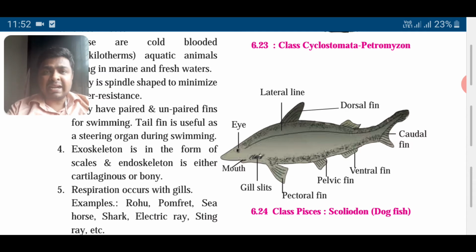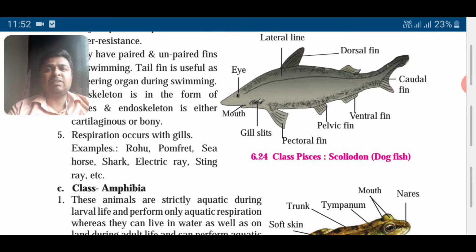Endoskeleton is either cartilaginous or bony. Respiration occurs by gills. Examples: rohu, pomfret, sea horse, etc. All the fish come inside this. Now remember, a whale is not a fish. A whale cannot breathe in water, so it is not under Pisces. A shark is under Pisces, Scoliodon.